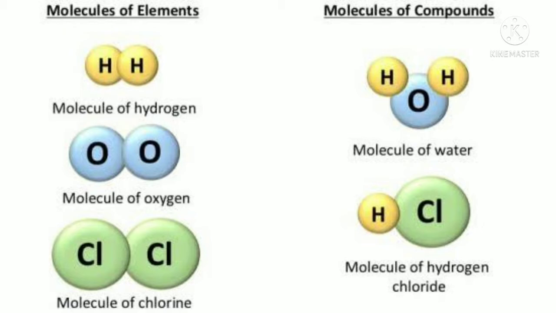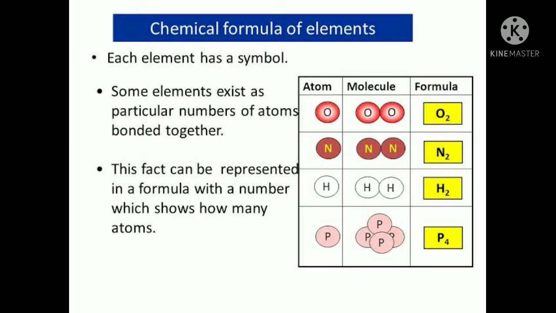Okay, next is how to write the chemical formula of the elements. As you see here, each element has a symbol. Oxygen has the symbol O. Some elements exist as a particular number of atoms bonded together, and this fact can be represented in a formula with a number which shows how many atoms are there.